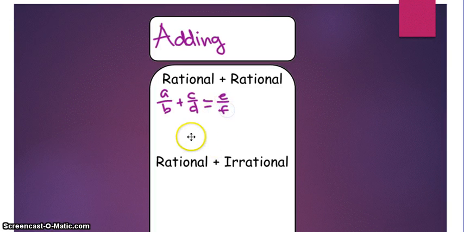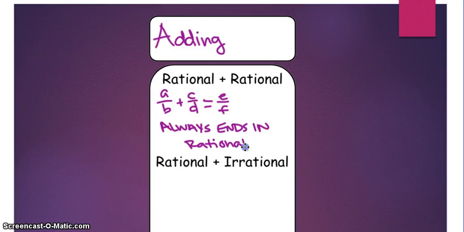Whenever we can write it as a fraction, it's a rational. So a rational plus a rational always ends in rational. Really easy, because rational you can write as a fraction. Fraction plus fraction is always going to equal another fraction, even if those two fractions aren't the same.